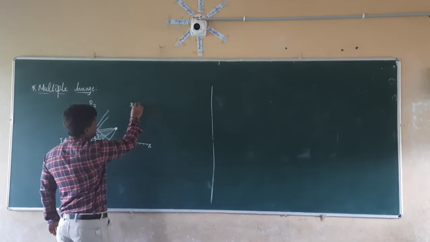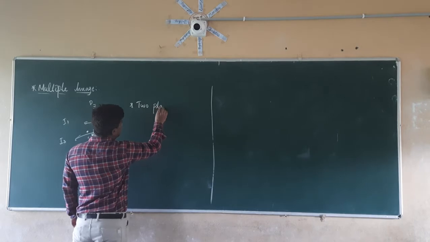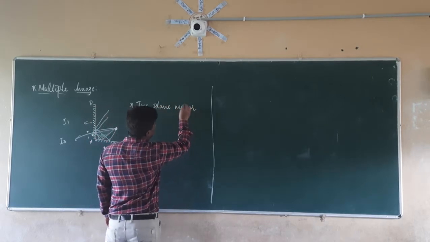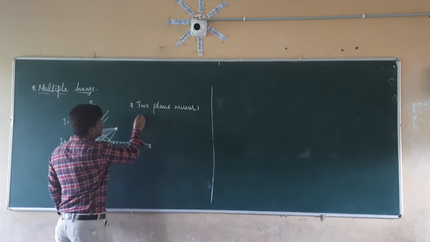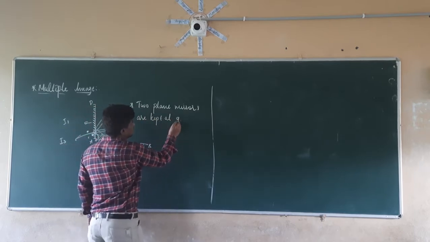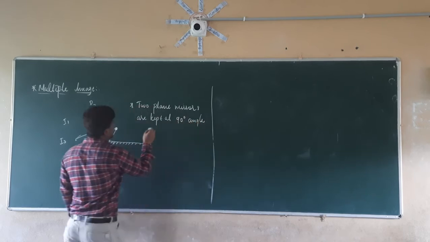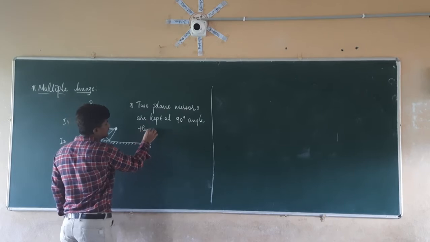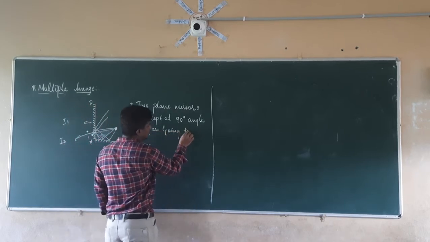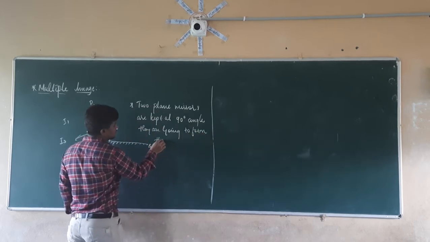So if two plane mirrors, only plane mirrors, are kept at 90 degree angle, they are going to form three images.